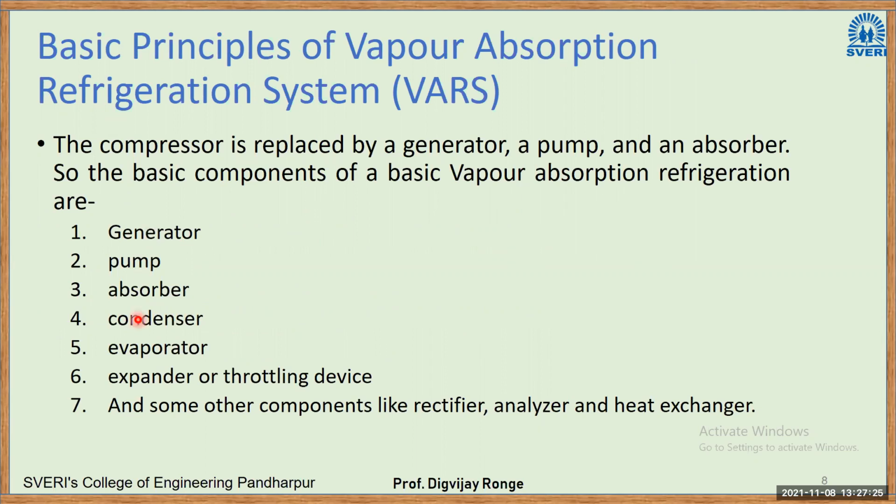Then we have condenser, common, evaporator again, expander or throttling device again common, and some other components like rectifier, analyzer, and heat exchanger. So we'll see that also. These are some advanced topics in the VRS. So that also we'll see later.